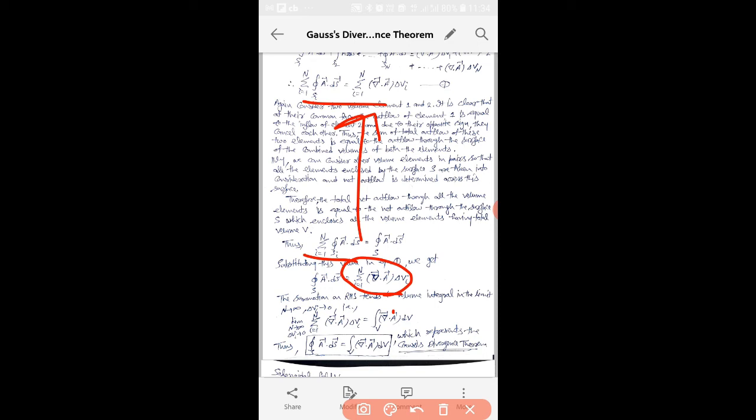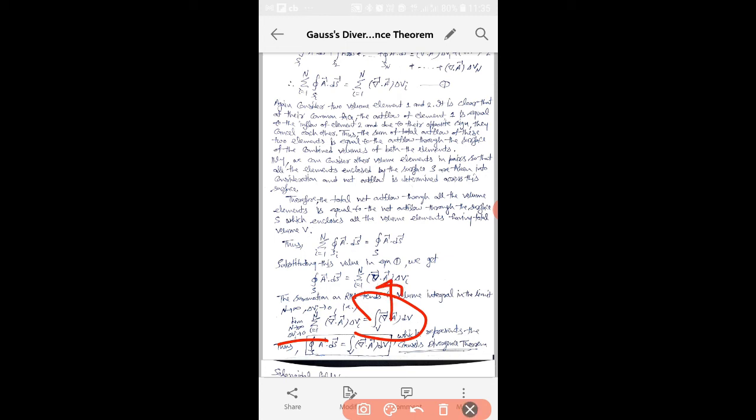In that case this summation will again change into an integral. So in the limit of n tends to infinity and delta Vi approaching 0, the summation changes into the integral, that will be divergence of A into dV. Now substitute this value in this equation.